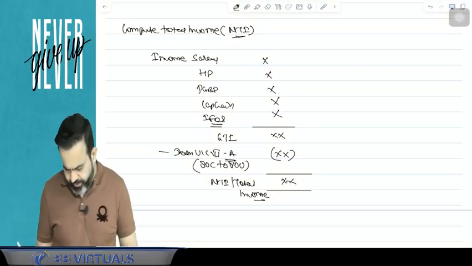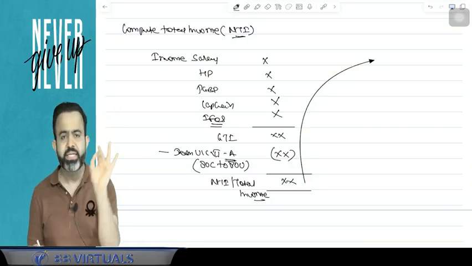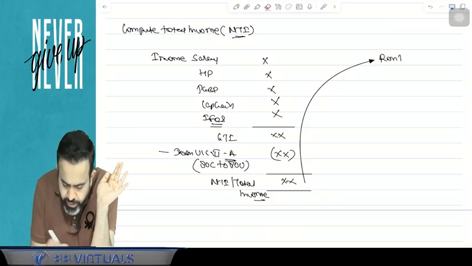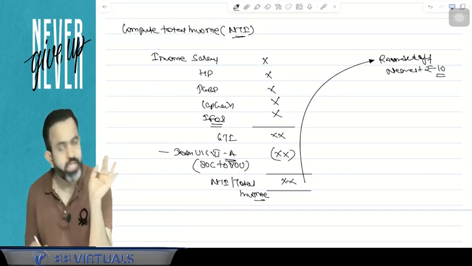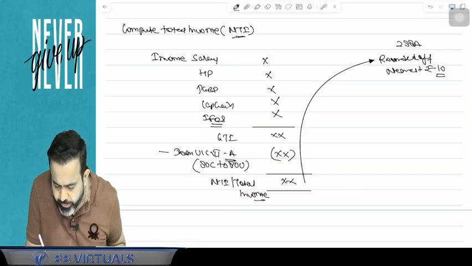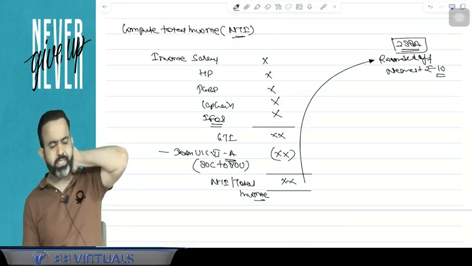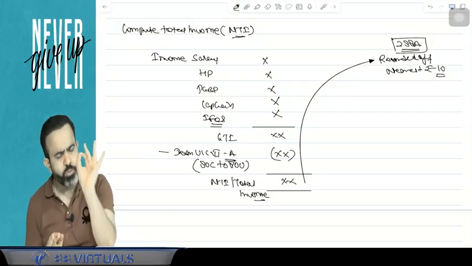Now guys, always remember, this net taxable income has to be rounded to the nearest rupees of 10. You have to round it. This is given under section 288A. Section 288A says that whatever your total income or net taxable income, it has to be rounded to the nearest rupees of 10.